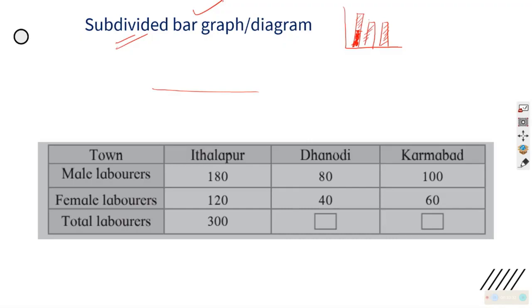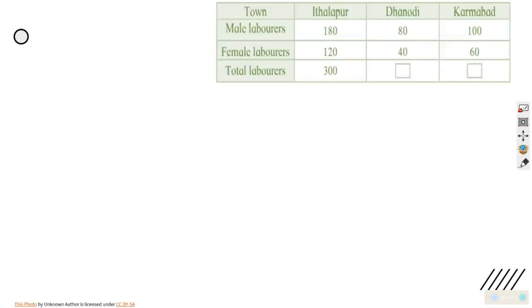The data is given here. More important is data. From the data we have to create a subdivided bar graph. So for that we should have the data again. The data tells us that you have to fill up here 80 plus 40, 120, 100 plus 60.